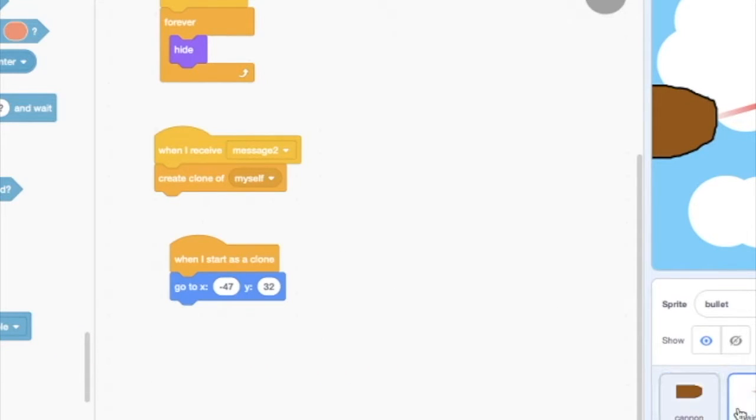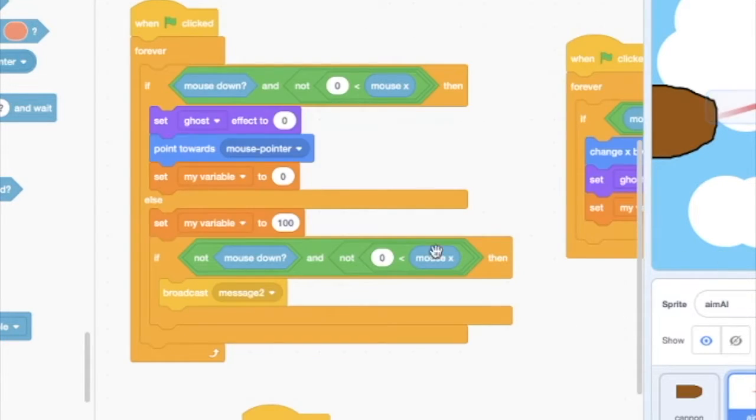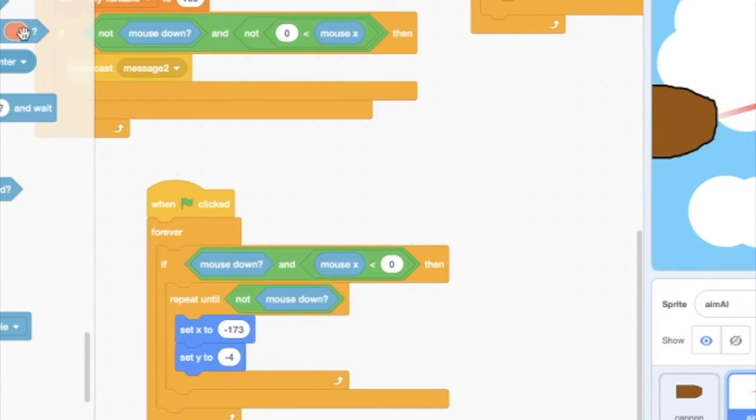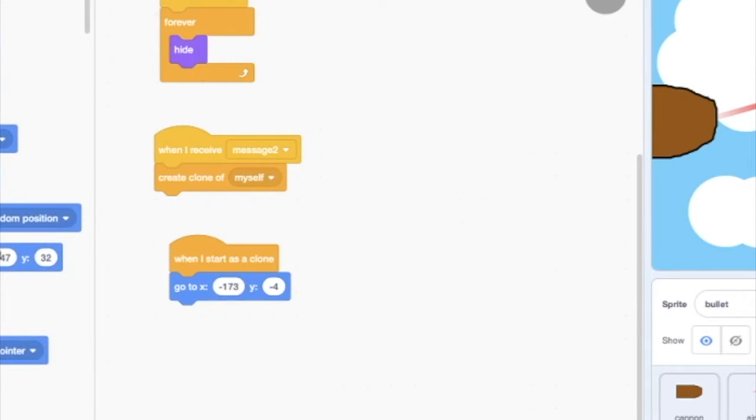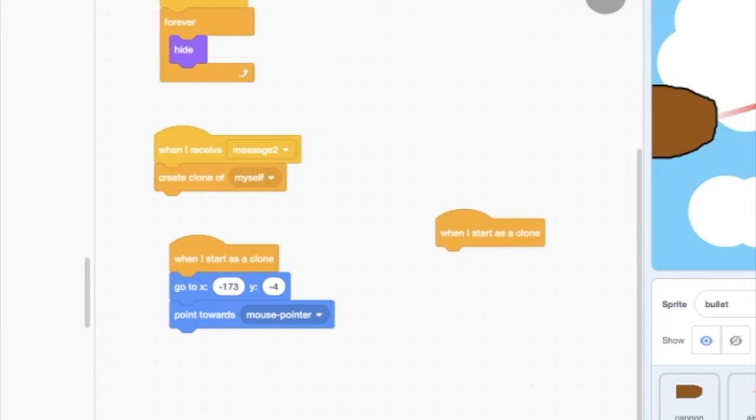So we're gonna say, okay, so it was negative 4, and then 173, negative 173. And basically what we're gonna do with that is make it point towards mouse pointer one time, and then start. Oh wait, yeah, we also have to make the forever show work. Forever show.